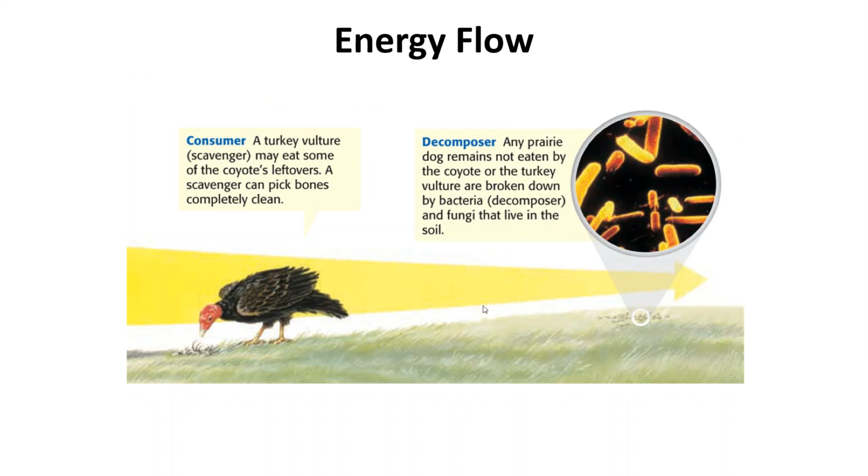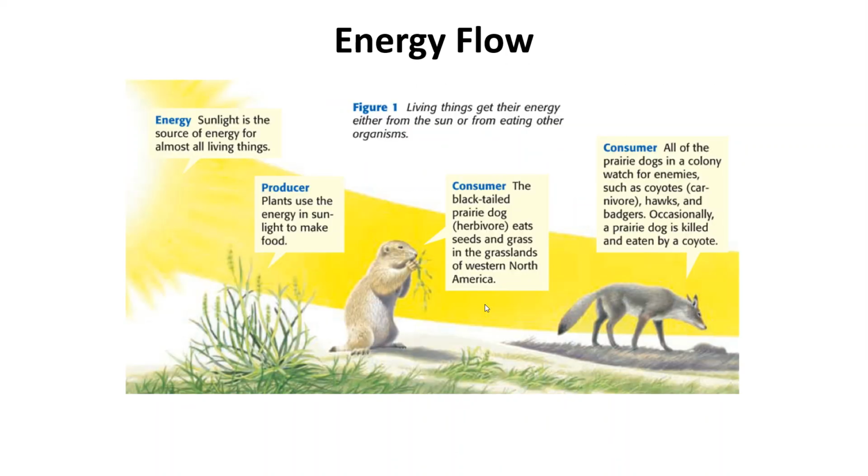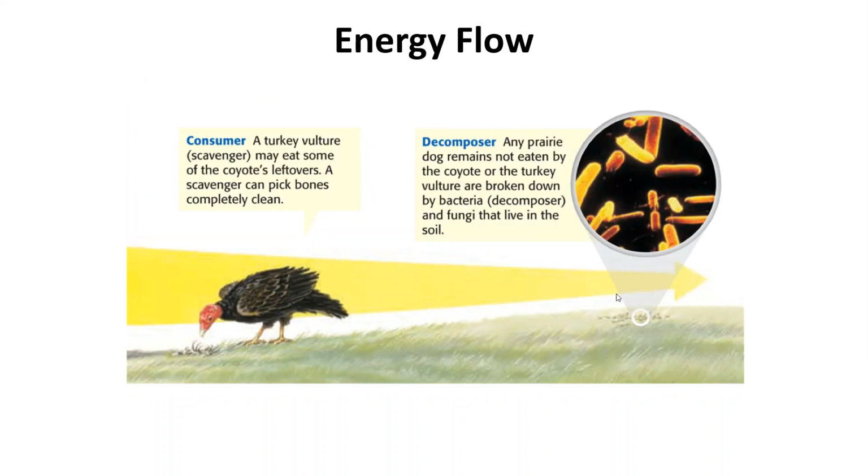Okay. Now, after that consumer, so let me go back to that. After that consumer has eaten some of the organism, there's going to be parts of the prairie dog that the wolf is not able to consume. There'll be little bits of food left on the skeletal system. So along will come the consumer that we call a scavenger. So here we see a turkey vulture that is going to pick apart those bones, and then whatever he is not able or she is not able to eat, decomposers will come in. So our bacteria and our fungus, and they will finish consuming all of that.